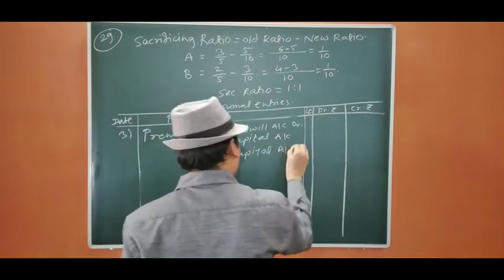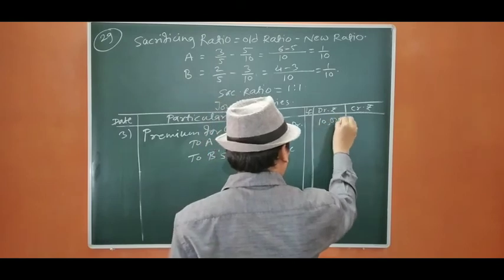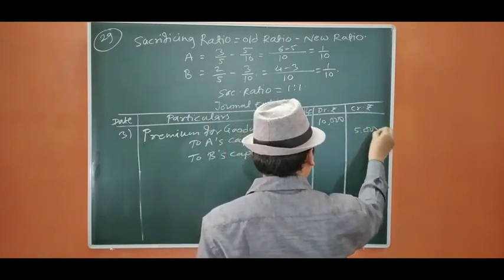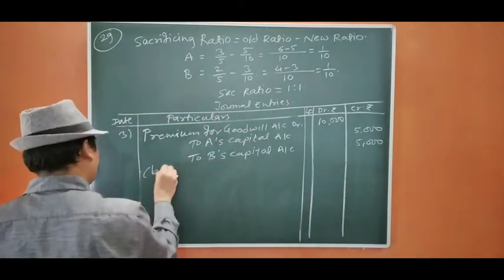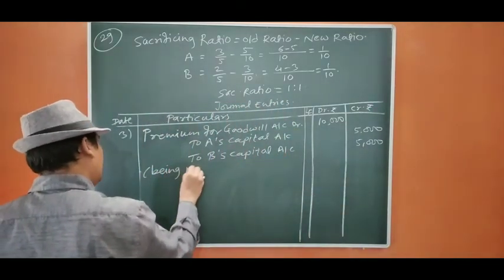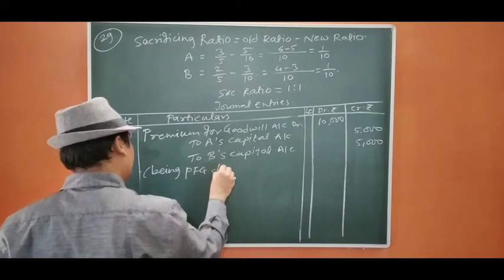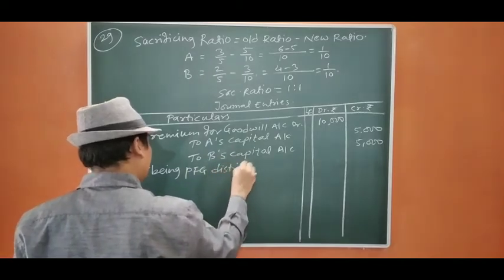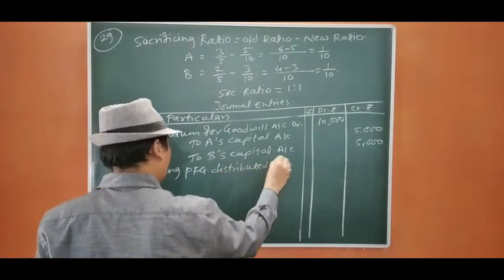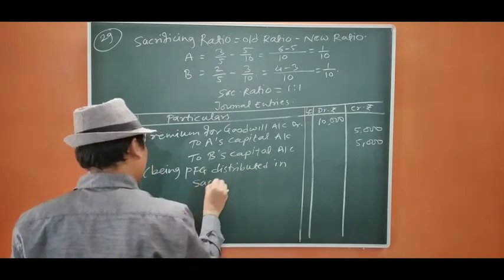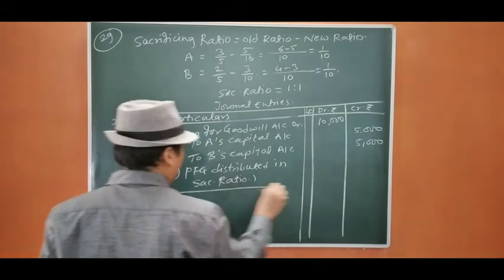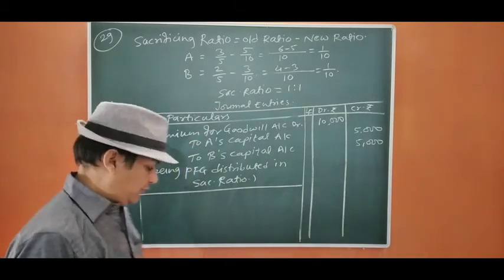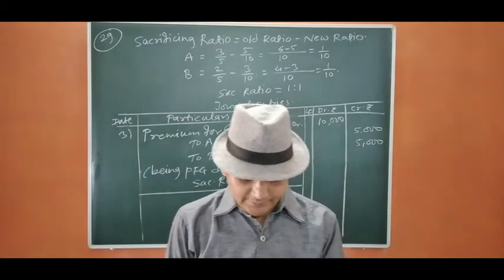The premium for goodwill is 10,000, therefore it will be 5,000, 5,000. PFG distributed in sacrificing ratio.